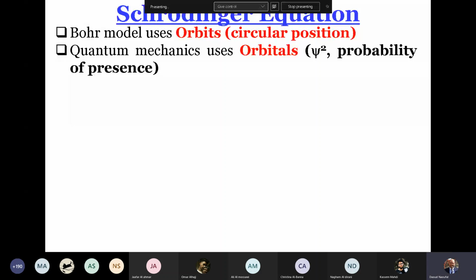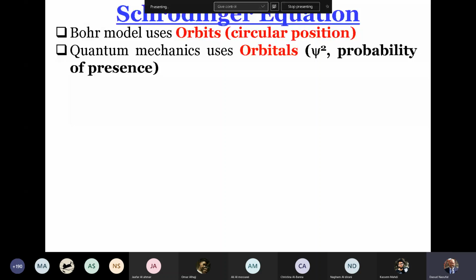Why is the probability 90% and not 100%? If I say that the probability to find the electron is 100%, I'm sure that the electron at this time is at this position. But since the speed of the electron is very high, it's impossible to find an electron at a known position. So the maximum probability is 90%.